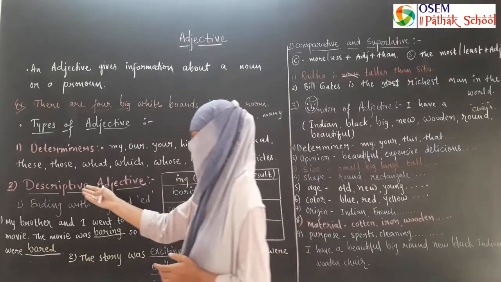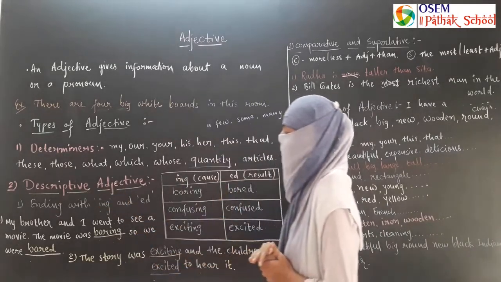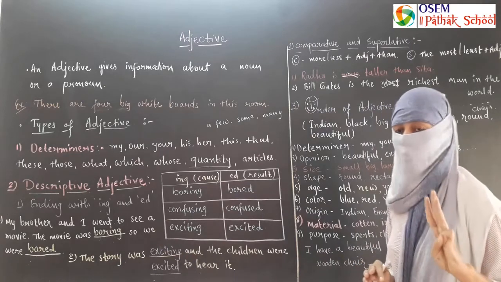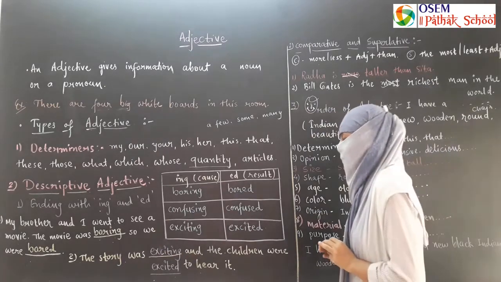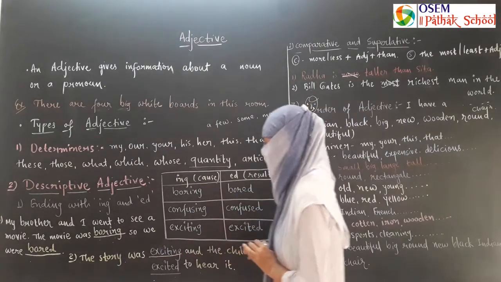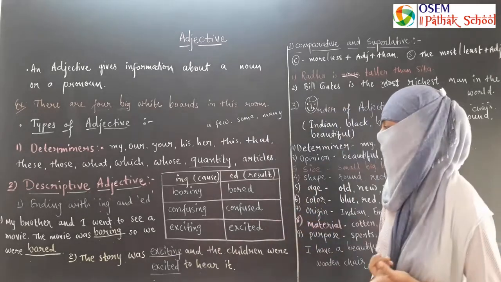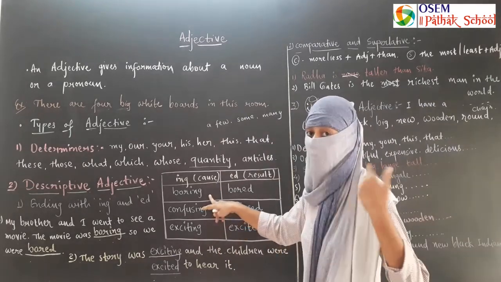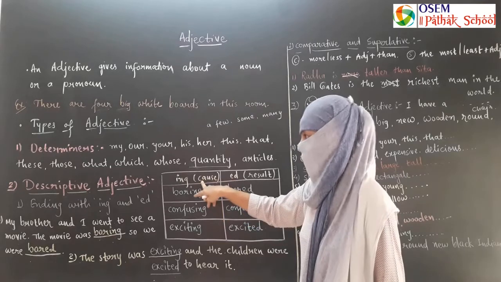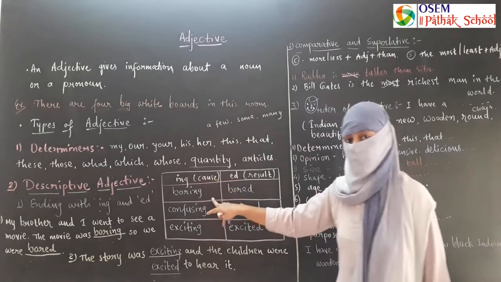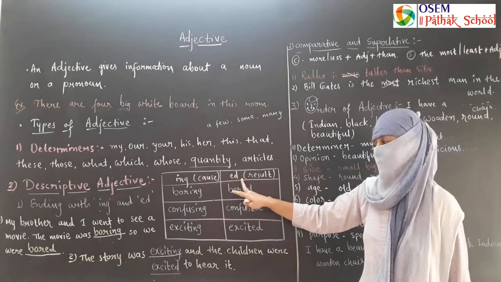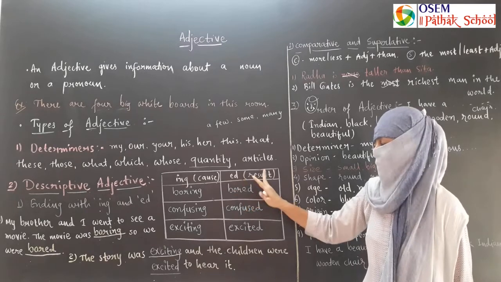We have lots of descriptive adjectives. We learned three common mistakes. Verb ending with ing and ed: whenever a verb ending with ing is made an adjective, it shows cause, and when a verb ends with ed as an adjective, it shows result.